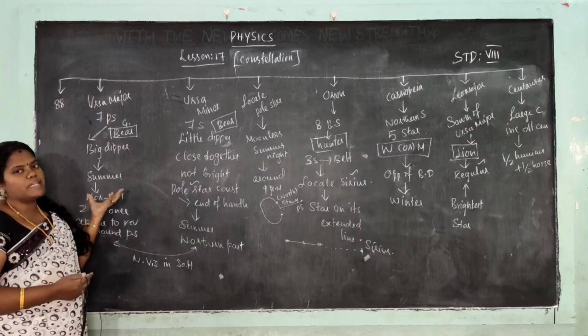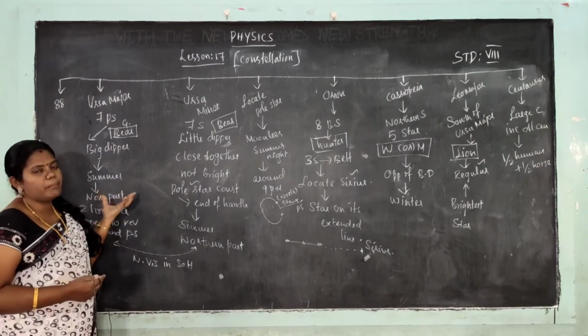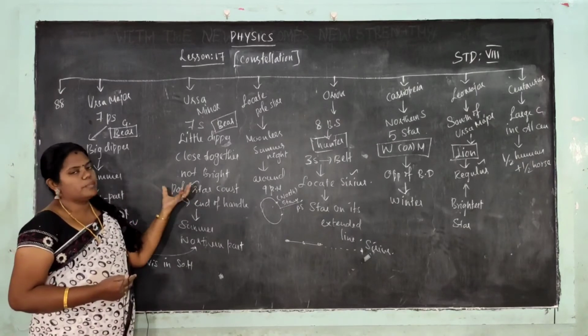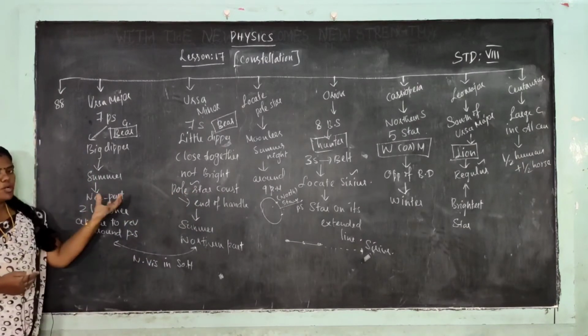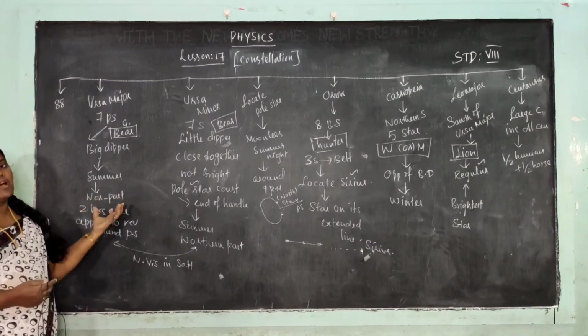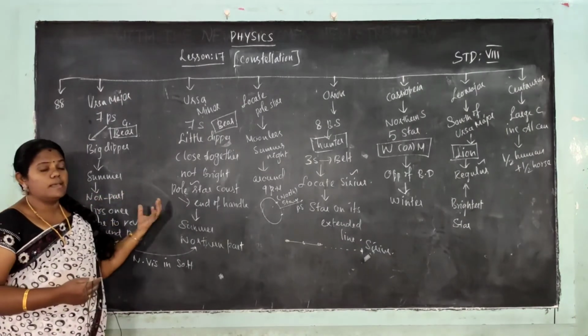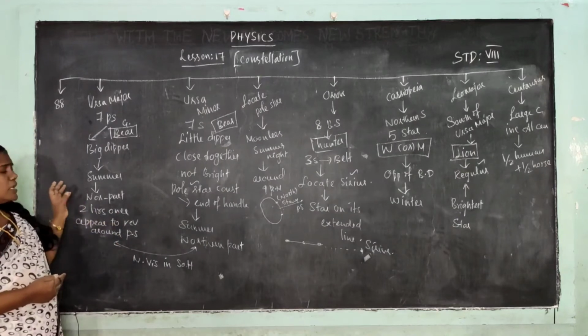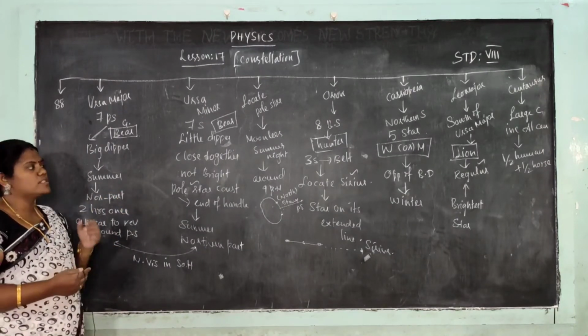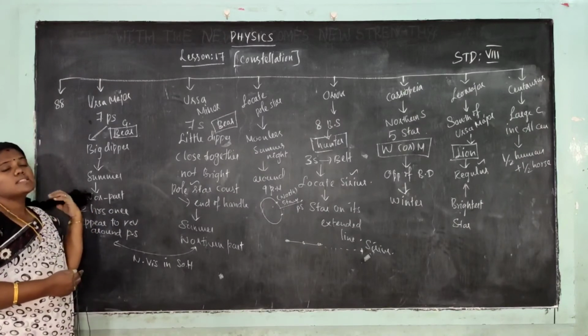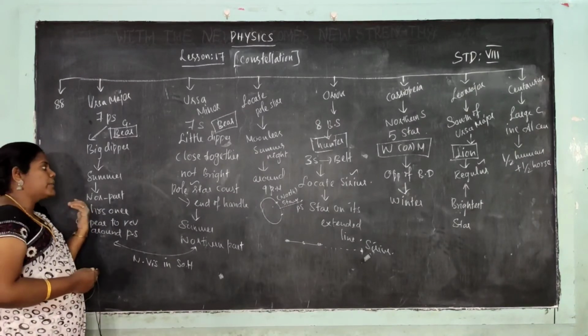Ursa Major creates the Big Dipper, the big bear, and Ursa Minor creates the little bear or little dipper. Both constellations are observed in summer in the northern hemisphere, but Ursa Major is very bright, while Ursa Minor is not bright.